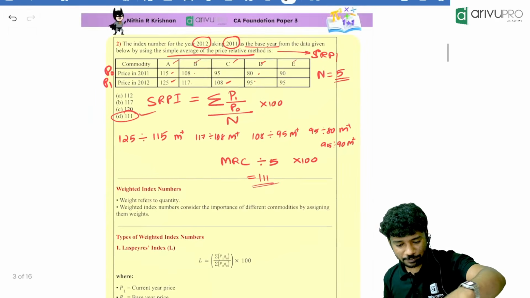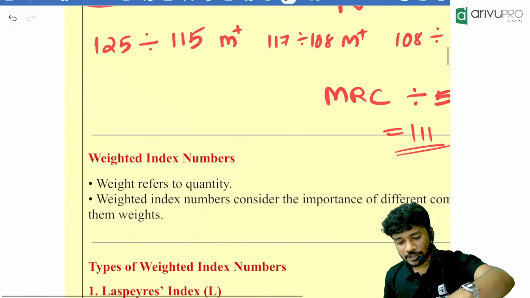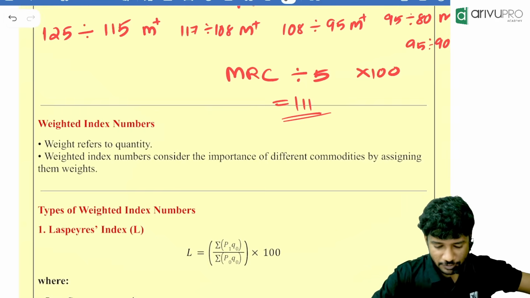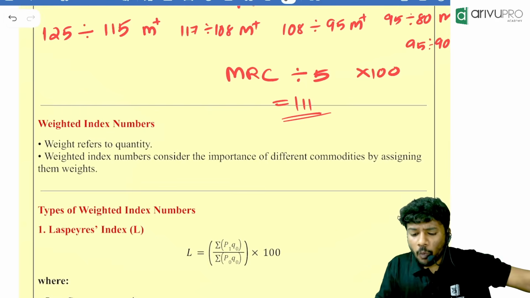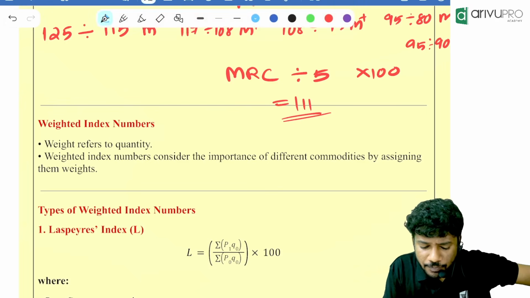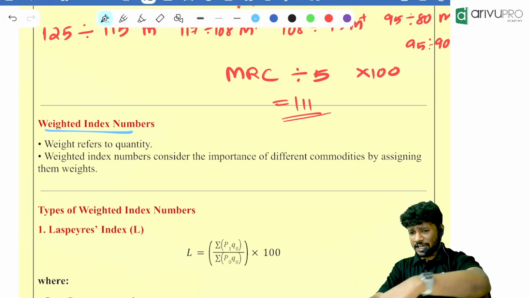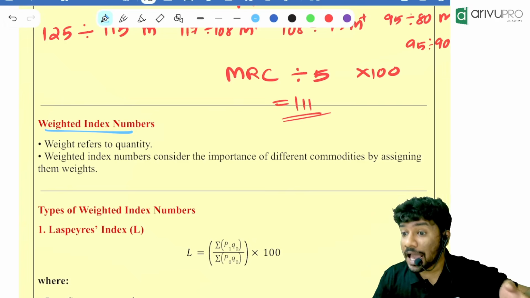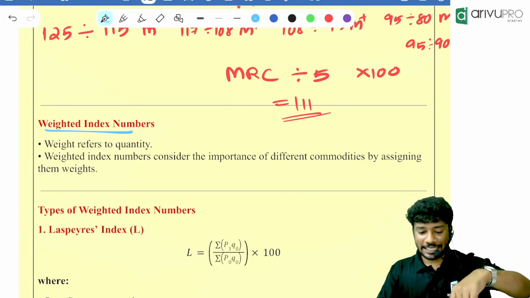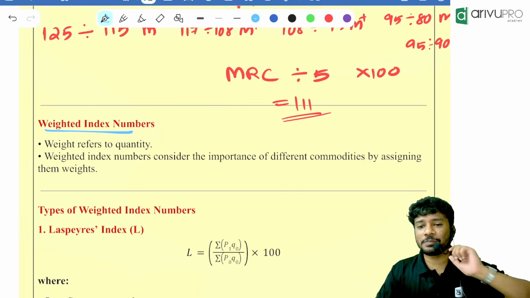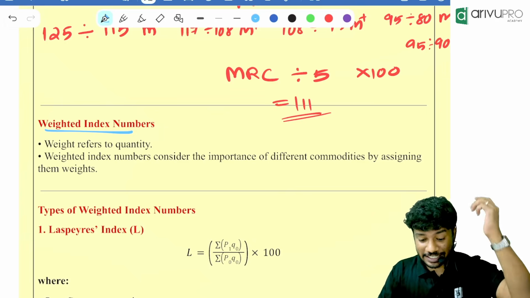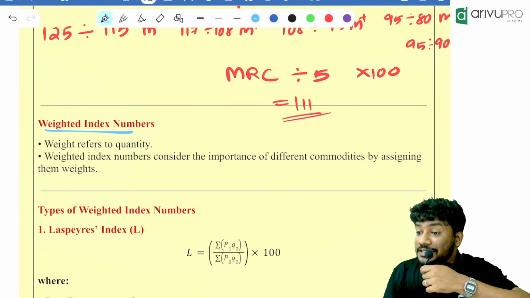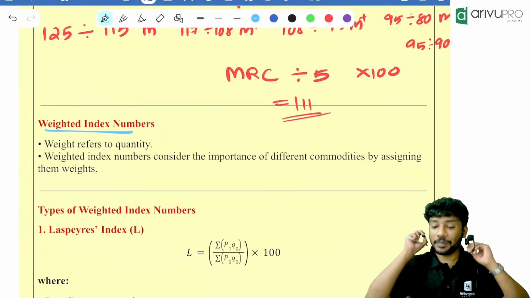Now, one more topic. Next, we are going for weighted index numbers. What do you mean by weighted index number, people? Till now we were only considering prices. Now we will consider price and quantity in weighted index numbers. Make a note of it. The important part of weighted index numbers is that we consider both prices and quantities at the same time. Keep a note of it.